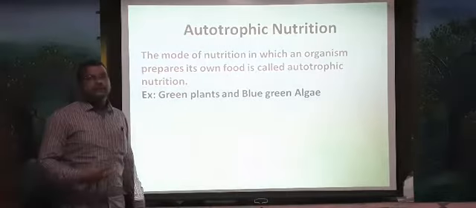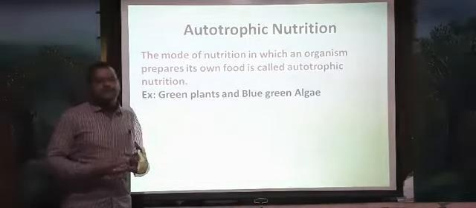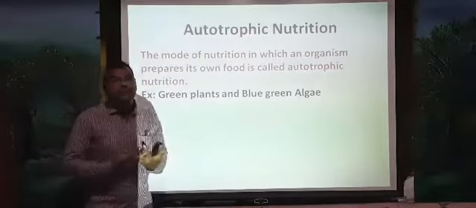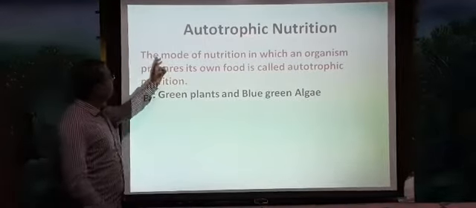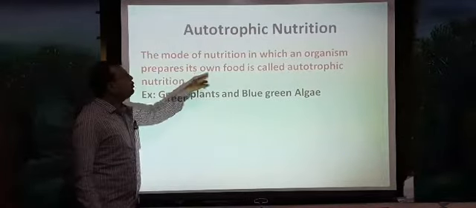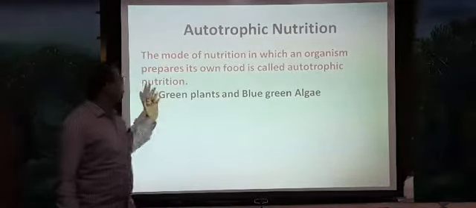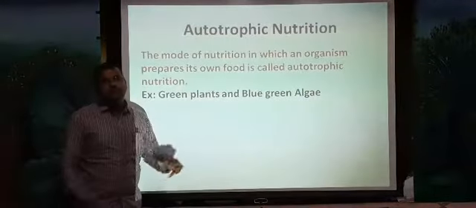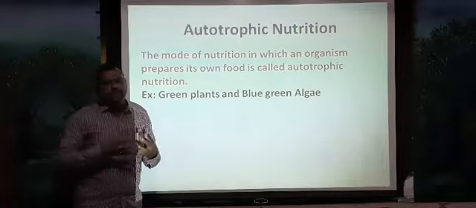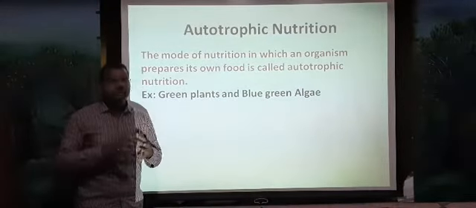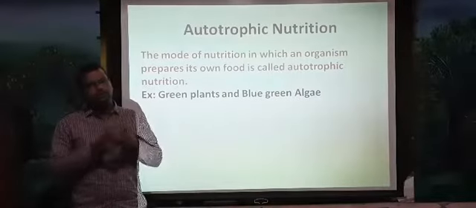In this nutrition, the organisms prepare their own food, so they are never dependent on other organisms. Here, the mode of nutrition in which an organism prepares its own food is called autotrophic nutrition. How do they get the food? Nutrition is what? The way of getting food. So here, how do they get food? They get the food by preparing it themselves. So that is called autotrophic nutrition.